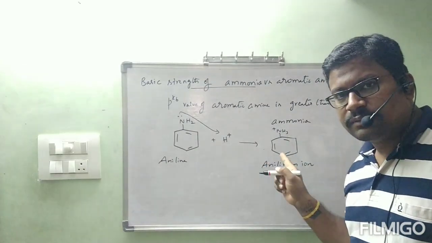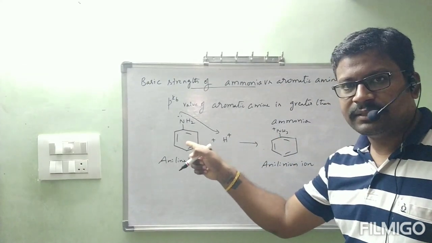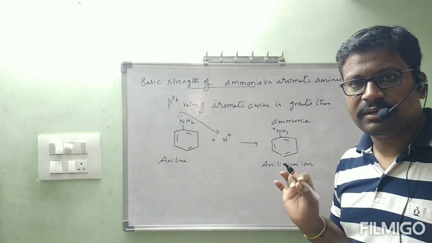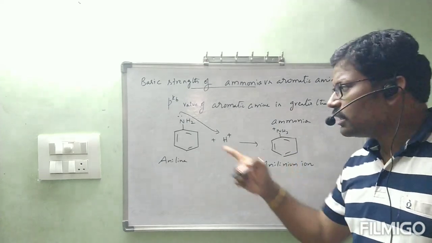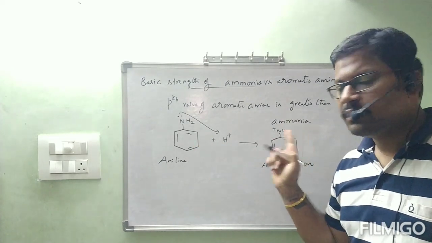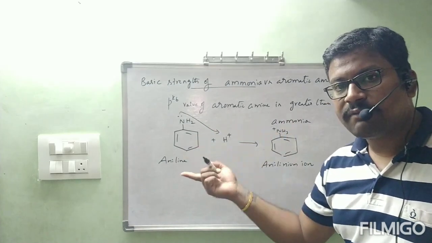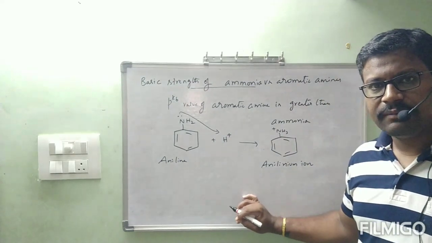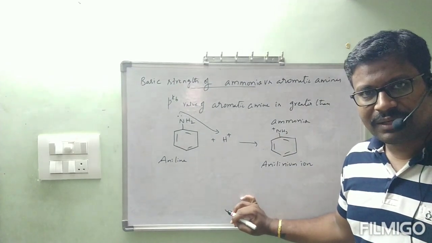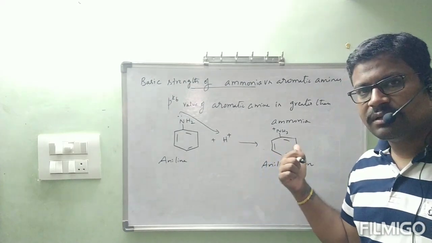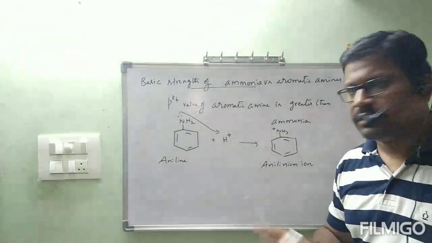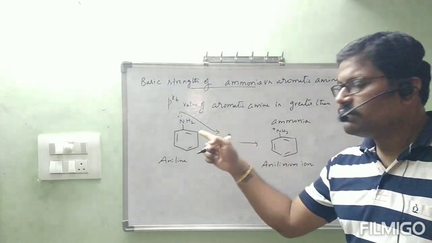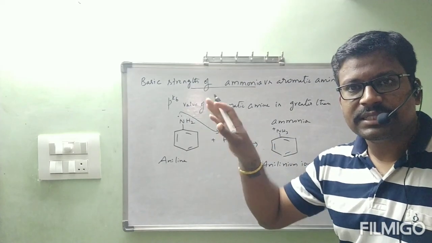If this is highly stable, this is highly basic. If this is less stable, this is less basic. That is the logic here. Because if it is highly stable, it wants to be converted to this stable form. How will it be converting? By donating the lone pair of electrons easily. The substance which can donate the lone pair of electrons easily is highly basic in nature. Correct? Next, if it is less stable, it doesn't want to be converted to this unstable form. Then it will not donate the lone pair of electrons easily. Then it is less basic.